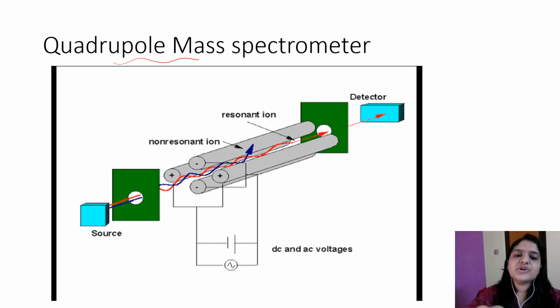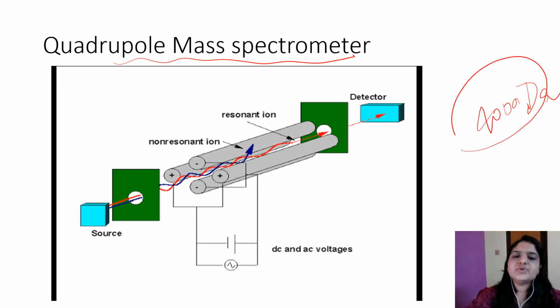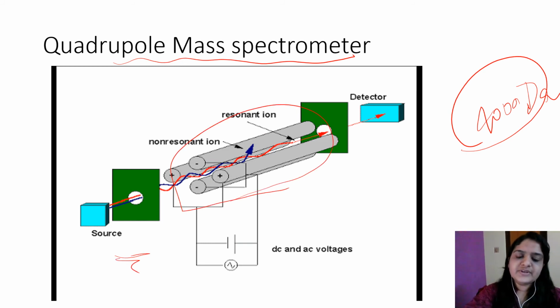The diagram of a quadrupole mass spectrometer. These spectrometers are generally used to determine the masses of molecules of 4000 Dalton or less. So here we have the source, then the filter and then the detector.